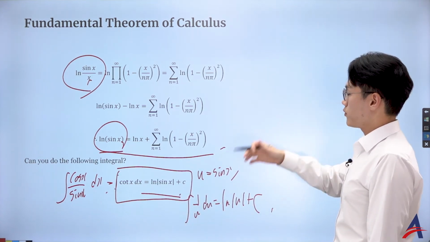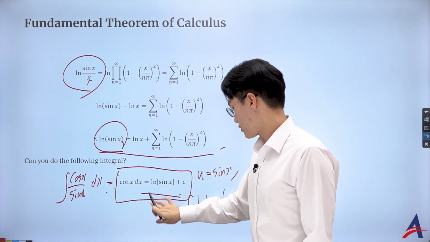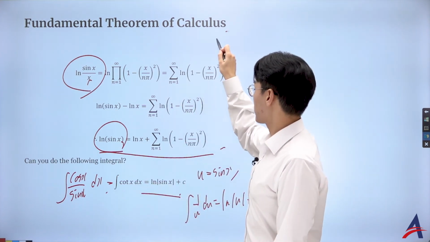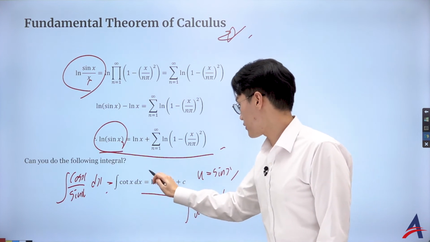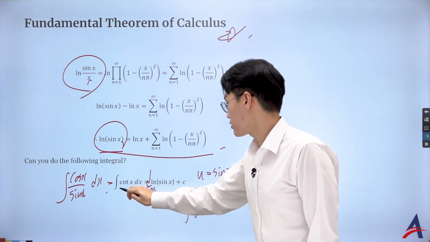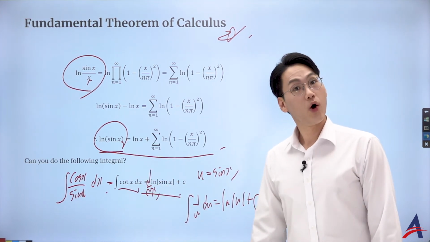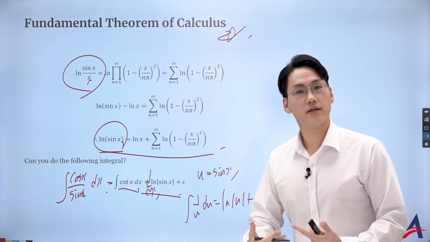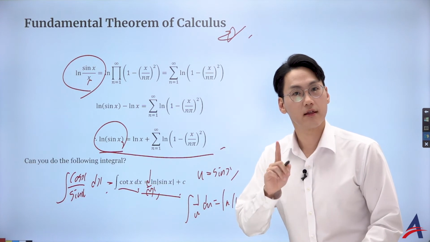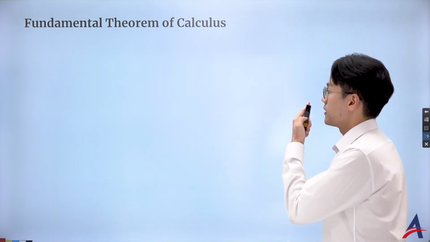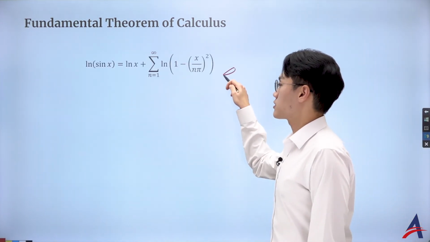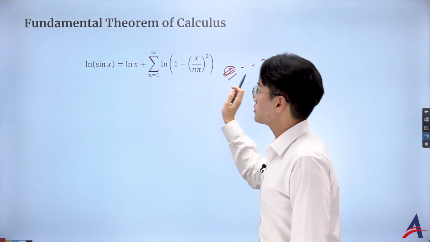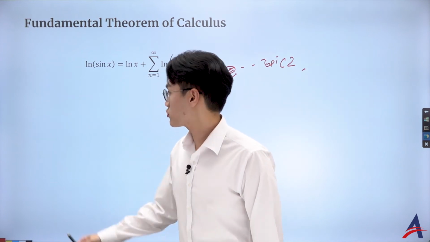And what we see is that it has something to do with the integral of a cotangent. By the fundamental theorem of calculus, the derivative of ln sine x is simply cotangent x. The plot thickens, the story is getting more interesting. So, that was a series that we derived from topic 2, and what I want to do is differentiate both sides. So let's try to differentiate.